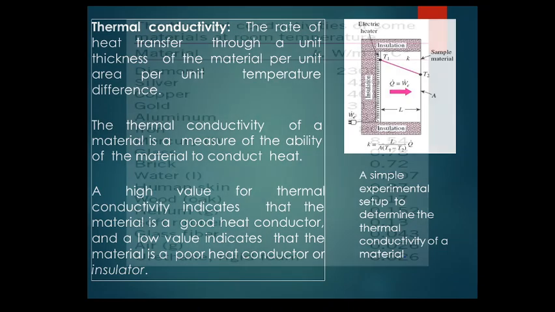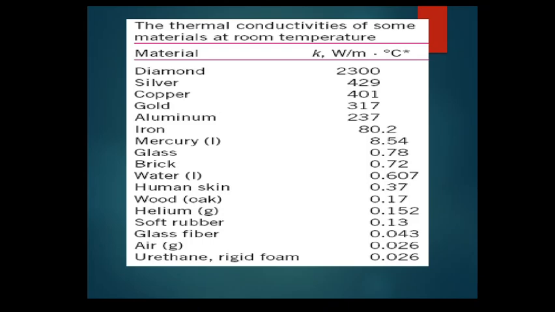So I'll show you some example values. The thermal conductivities of some materials at room temperature: you can see diamond is 2300 watt per meter degree centigrade, whereas urethane or rigid foam is 0.026. So you can say that wood, helium, soft rubber, human skin, they all are bad conductors of heat, whereas silver, copper, gold, aluminium, iron, mercury, they all are good conductors of heat.